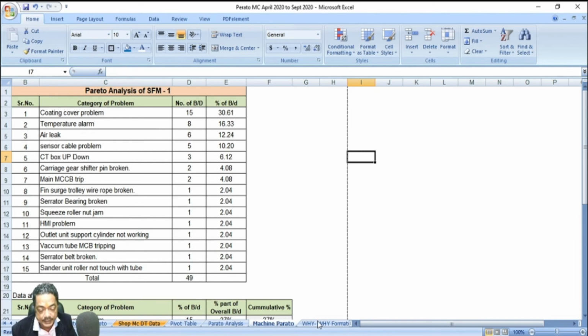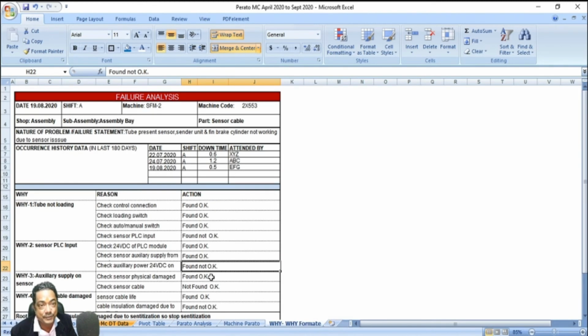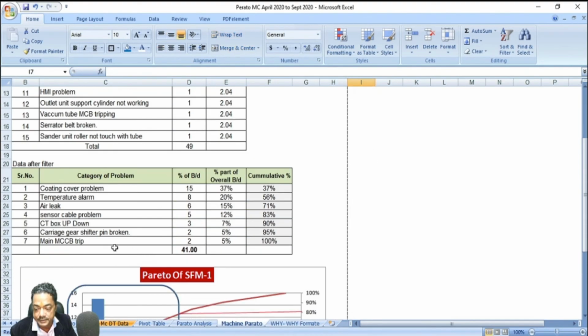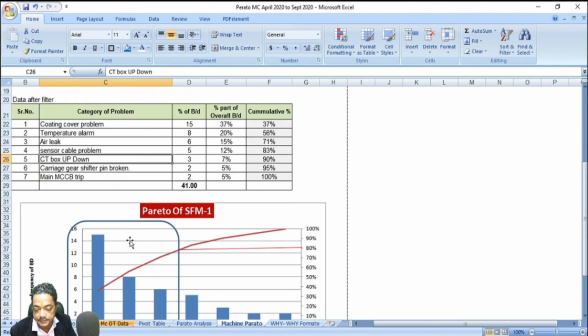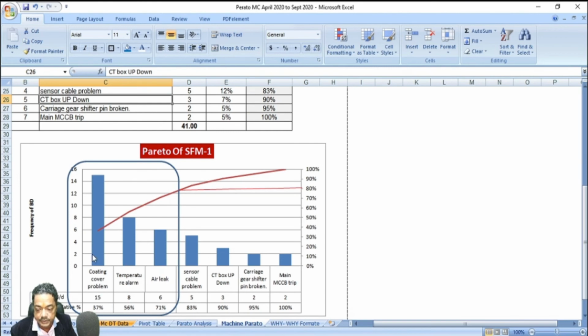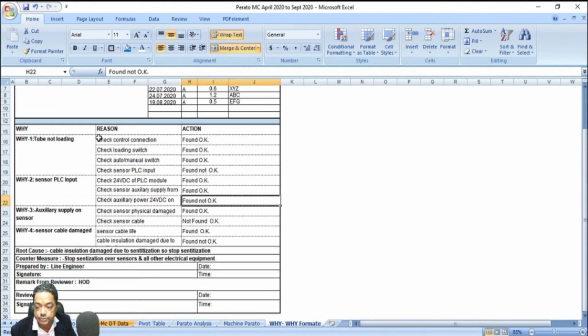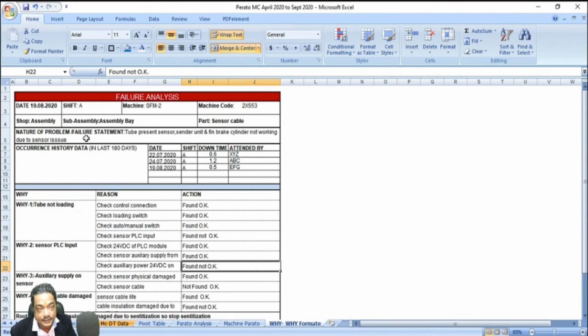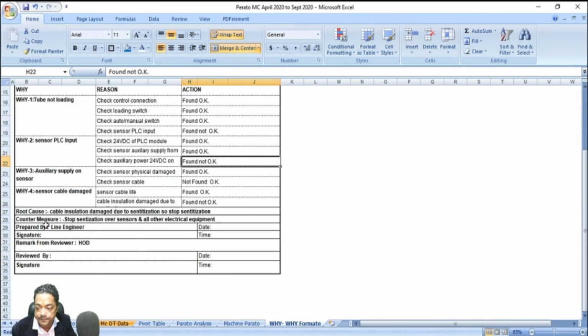Last but not the least, this is my final giveaway. Once you have found out which machines and which problems you have to act on, do a Why-Why analysis of these problems, and this is the format. Use this format. It is a very simple but very effective format, where you can describe the nature of the problem, location, everything. You can mention how many breakdowns have come in the last 180 days, and do the Why-Why analysis. Whatever root cause comes, take corrective action on it.